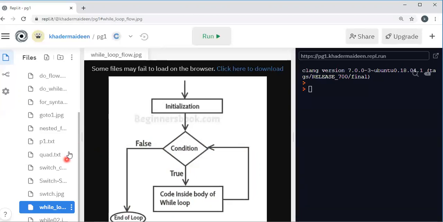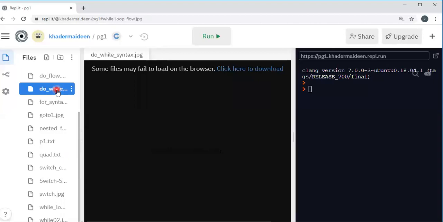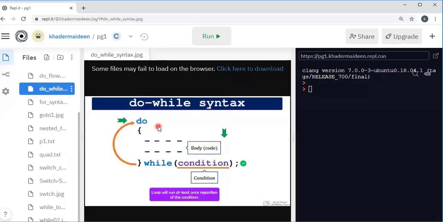The next is do while. This is the syntax of the do while statement. Here the body of the loop will be executed and the condition is evaluated at the end, in the while. When the condition is again true, the body will once again be repeated. So this loop will be repeated as long as the condition is true. When the condition becomes false, the loop terminates and the next statement will be executed.